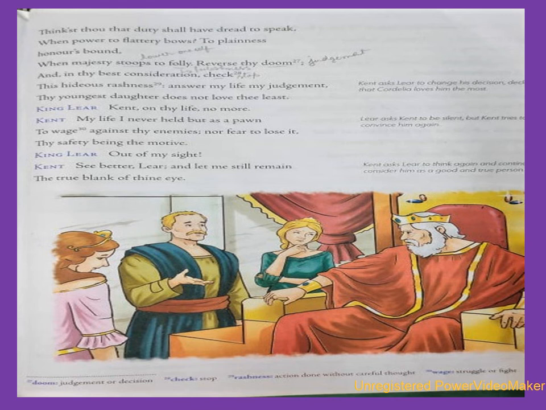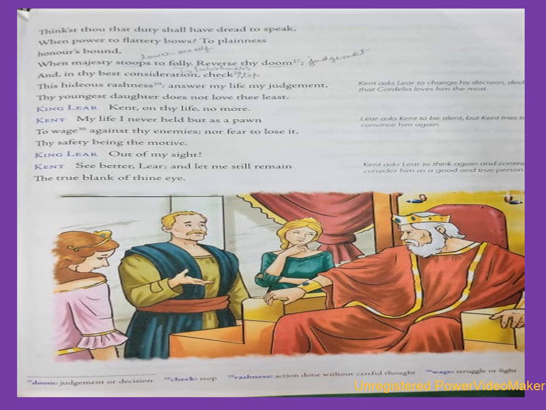Thinkest thou that duty shall have dread to speak, when power to flattery bows? To plainness honour's bound, when majesty stoops to folly. Reverse thy doom, and in thy best consideration check this hideous rashness. Answer my life, my judgment, thy youngest daughter does not love thee least.